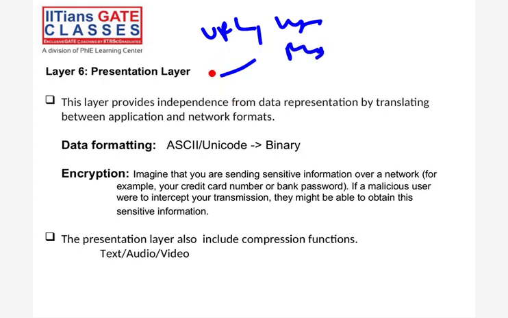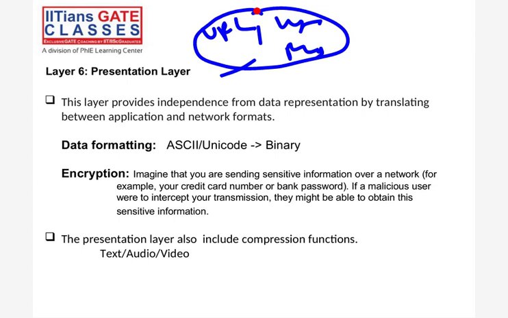Otherwise, some attacker will come and check out the username, password, or the URL that is coming. So that encryption is required. This encryption will happen at the presentation layer, which is an inbuilt part of the browser or Skype, right?